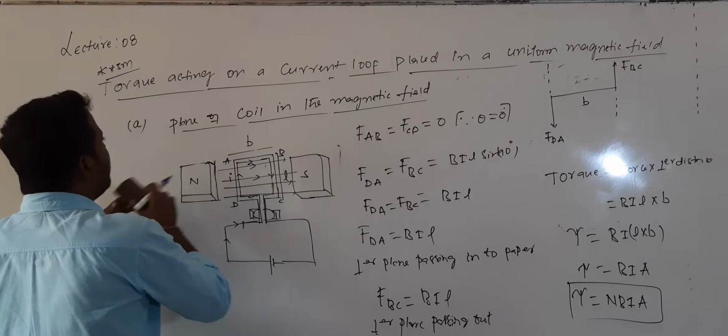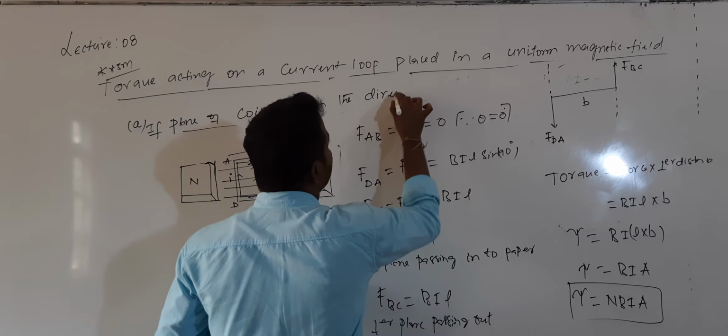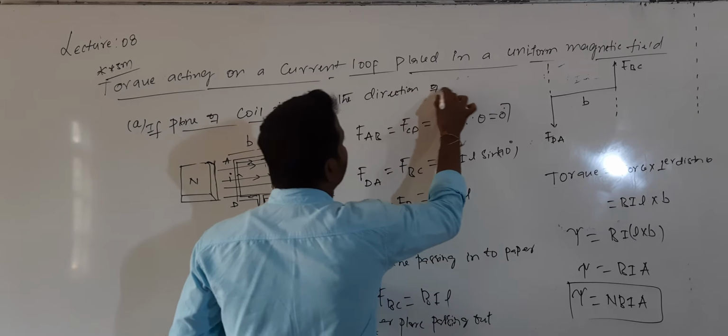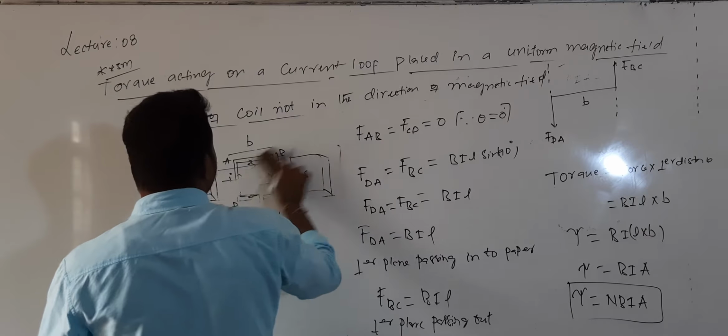if the plane of the coil is not in the direction of the magnetic field. So if the plane of the coil is not in the direction of the magnetic field, I will draw this diagram again, simply.